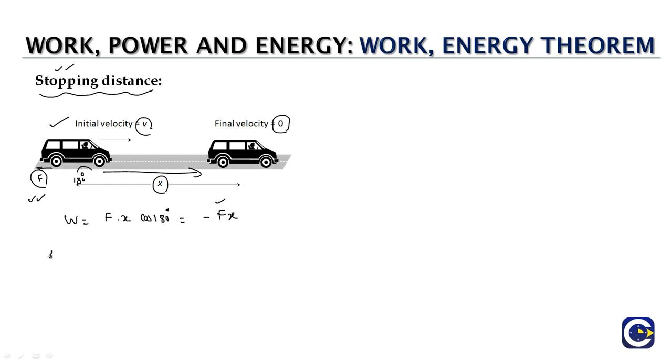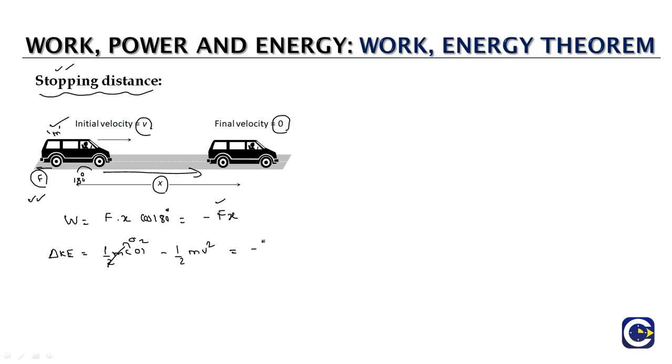Now the change in kinetic energy of the object, assuming that the object has a mass m, will be half m into the final velocity, which is 0 because finally it is coming to rest, minus the initial kinetic energy, half m v squared.